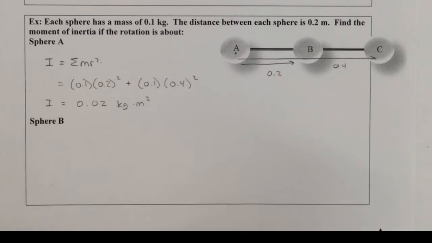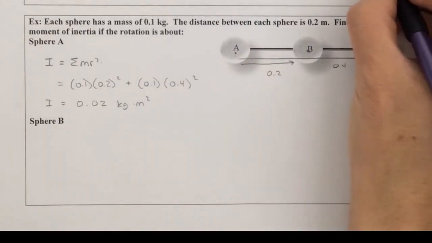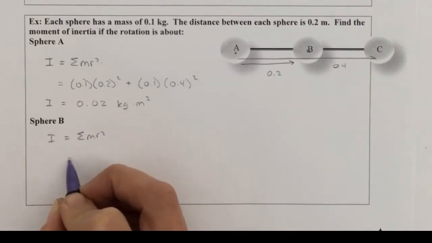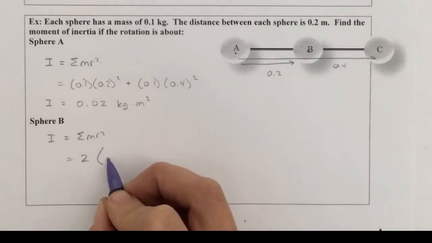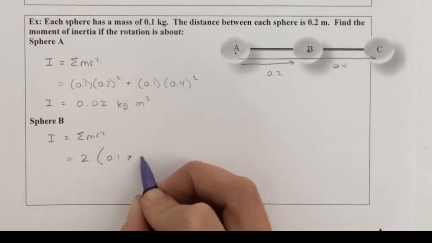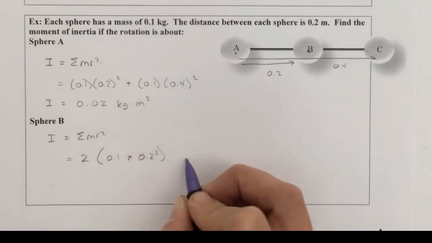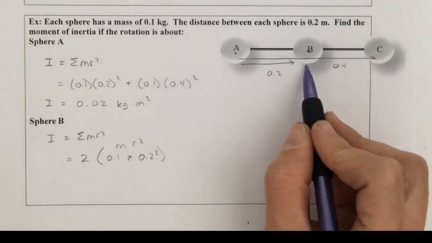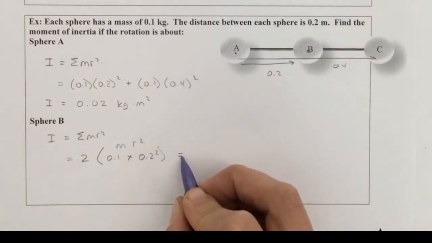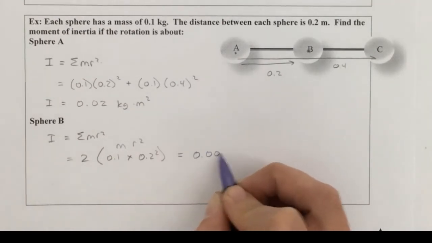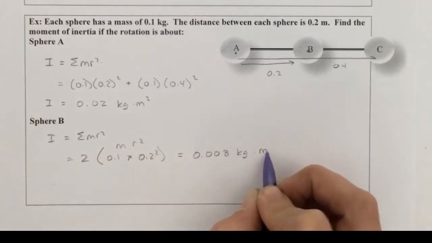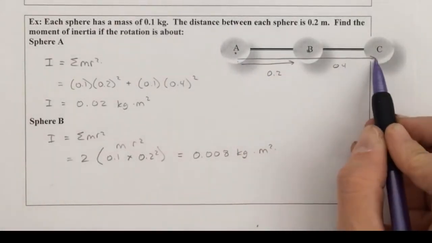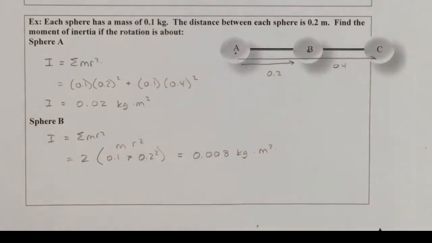Now, if the point of rotation is around point B, that's going to be very similar to the problem we just did before, where I'm going to have essentially 2 times the moment of inertia. So 0.1 times my 0.2 quantity squared, where this is just my mr squared. And it's the same for each of them since they have the same mass and the same distance. So that in total is going to be 0.008 kilogram meters squared. And that kind of makes sense. Like if my point of rotation is here, I have a lot of mass way out here, I should have a higher moment of inertia.